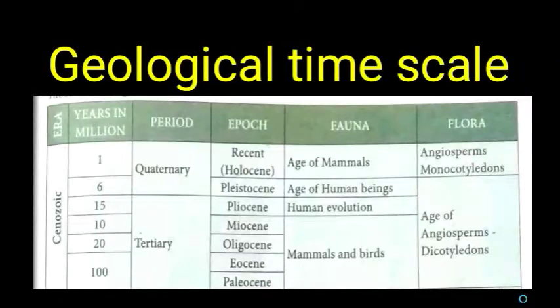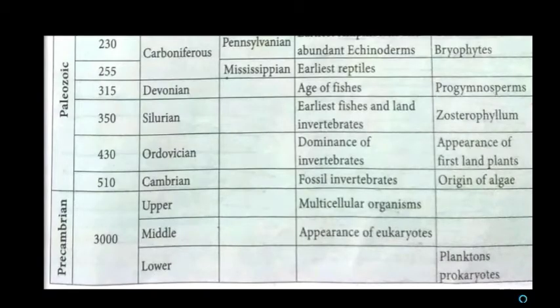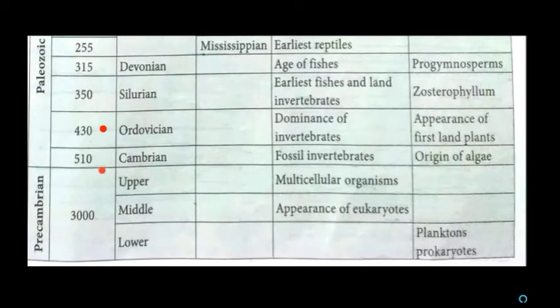Now we are going to see the different types of eras, periods and epochs, and what faunas and floras evolved during these eras, periods and epochs. While learning about the geological time scale, it should be learned from the oldest to the youngest, from bottom to top. This column indicates the time period in million years. This is the period, and this represents the epoch. This column says about fauna and this column says about flora.